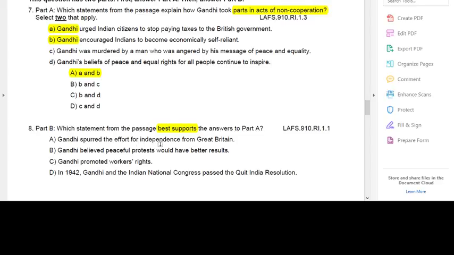That he spurred an effort for independence? Do these things have anything to do with independence? No. Or is it B, that he believed peaceful protests? These are examples of peaceful protests. He's telling them don't cooperate, but don't fight. So by them not paying taxes and becoming economically self-reliant, not relying on the government, that would be an example of peaceful protests that have better results. So that's why that's the best answer.